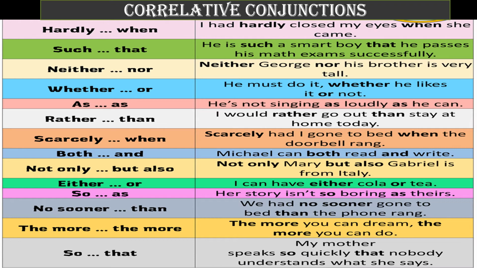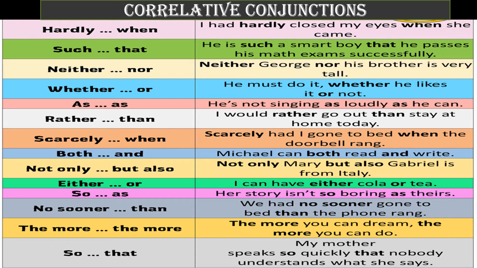So these are the example words of correlative conjunctions. Let us see the example sentences also. The first one: I had hardly closed my eyes when she came, right? And the next one, both words come in the same sentence. That is why it is called correlative conjunctions, right? The next one: he is such a smart boy that he passes his math exam successfully, right? Such... that, both words came in the same sentence, right?